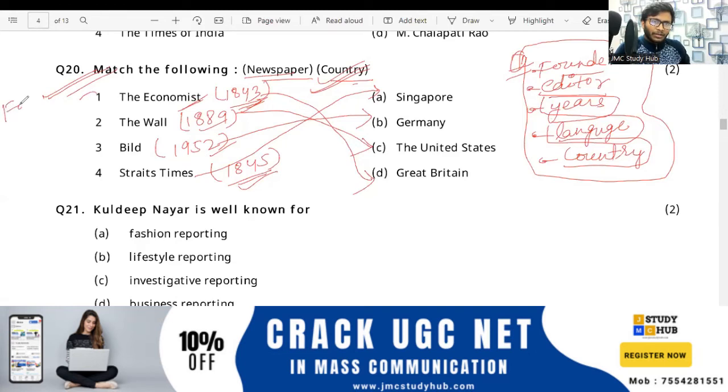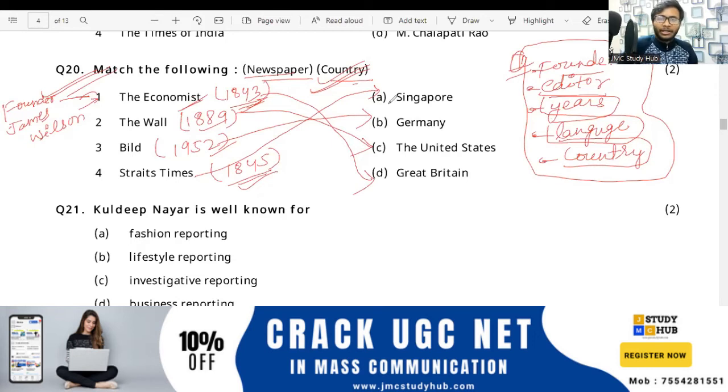So founder, ठीक है, फाउंडर आपको याद रखना है, that is James Wilson. So James Wilson is the founder of the Economist newspaper that is published from Great Britain, and it was founded in the year 1843. Okay. Now the Wall Street Journal, that is in 1889, from the United States, and the Bild is a very popular German tabloid newspaper, that is Germany, and the Straits Times, right, which is a Singaporean daily newspaper, that is in 1845.